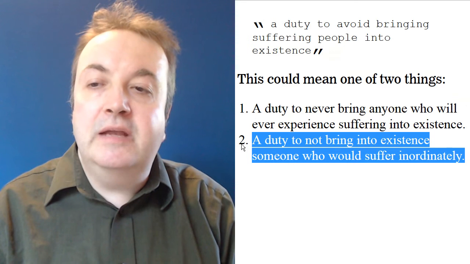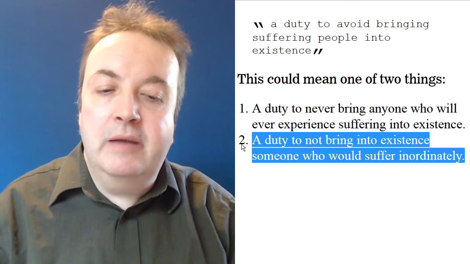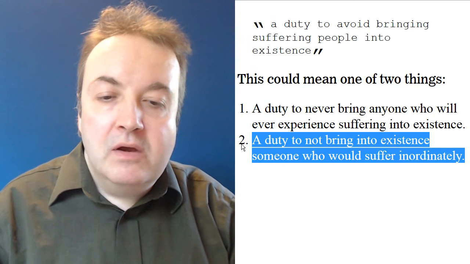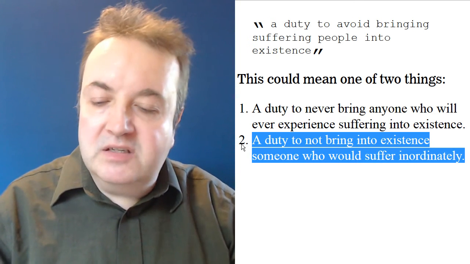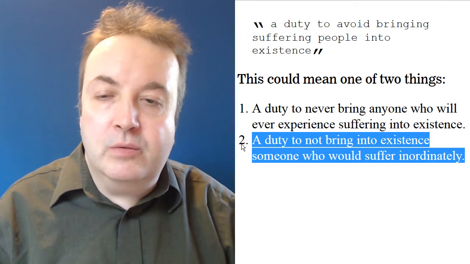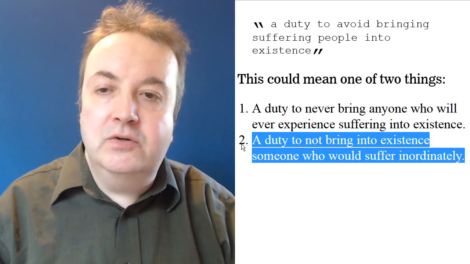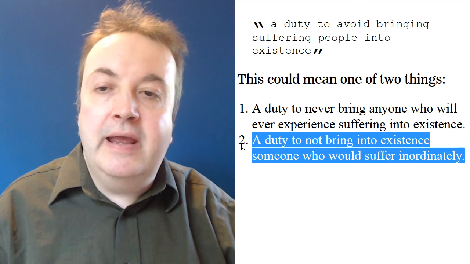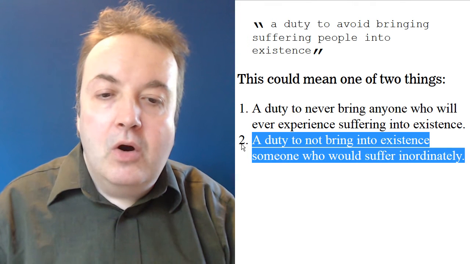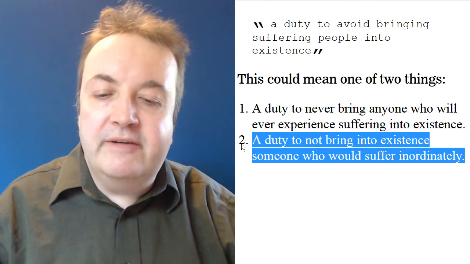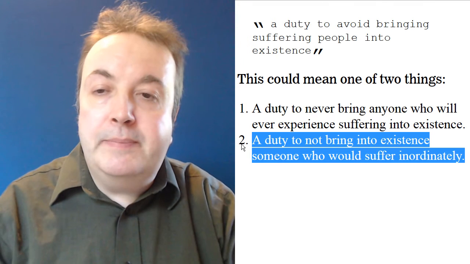The second interpretation can be made sense of just in terms of the quality of a person's life. If we can know ahead of time that someone born to particular parents would suffer much more than he would experience satisfaction with life, because, for example, this person would be born into a place where there was famine and he would starve to death as an infant, or maybe he would be born to extreme poverty and live in a crime-ridden neighborhood where he was likely to become a criminal and live a criminal life, or in some other terrible circumstance, or if the parents have a very painful, deadly disease that would be passed on to the child.